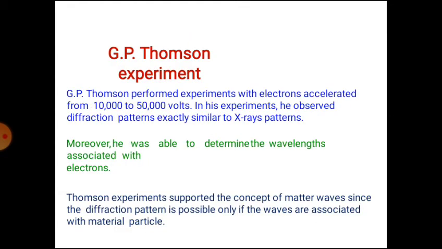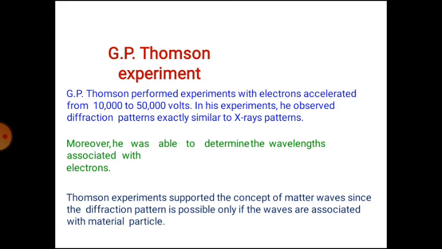Now we discuss the G.P. Thomson experiment. G.P. Thomson performed experiments with electrons accelerated from 1000 to 50,000 volts. In his experiment, he observed diffraction patterns exactly similar to X-ray patterns. Moreover, he was able to determine the wavelength associated with electrons. Thomson's experiment supports the concept of matter waves, since a diffraction pattern is possible only if waves are associated